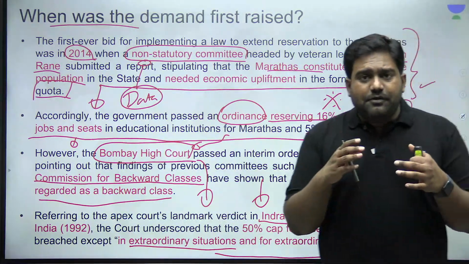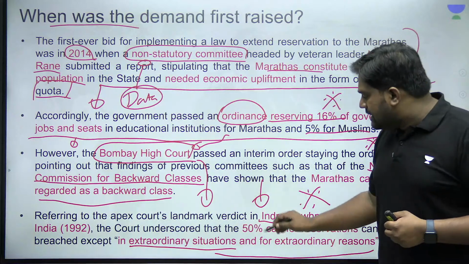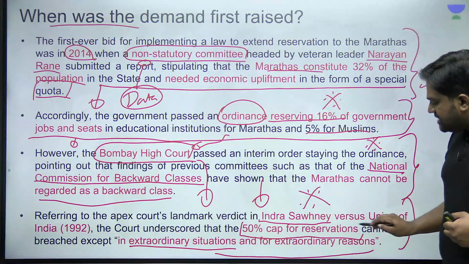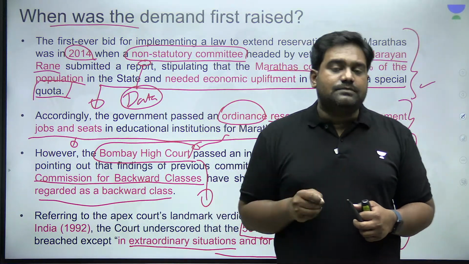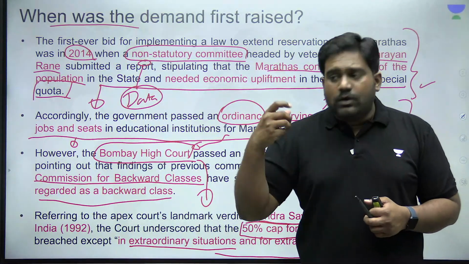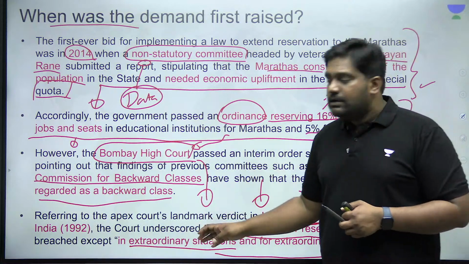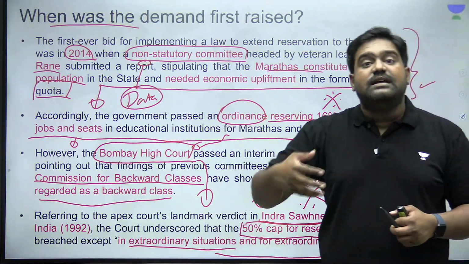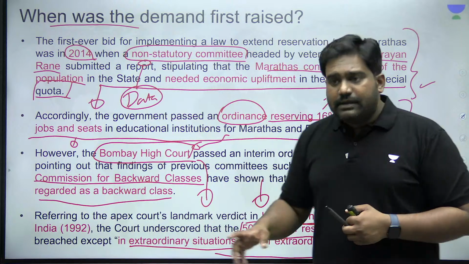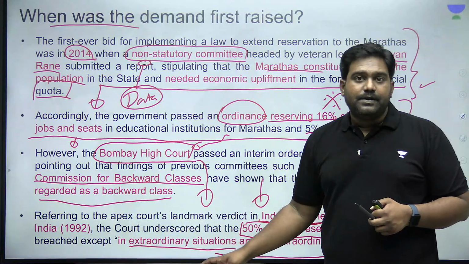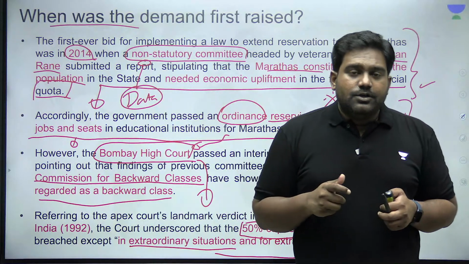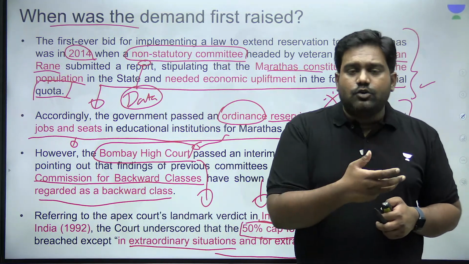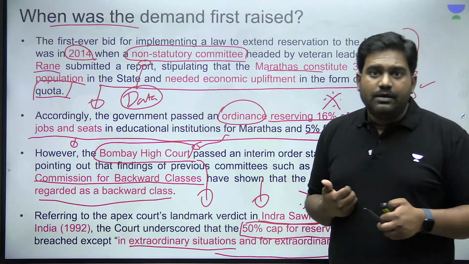It placed a 50% cap on reservations, and it stated that the 50% cap can be breached only if there are extraordinary circumstances, only if there is data, only if there is empirical evidence to prove that certain communities are so backward that they need reservation, even if reservation crosses 50%. Otherwise, reservation cannot be provided more than 50%. So the Indra Sawhney judgment is like a check to prevent the misuse of the policy of reservation.